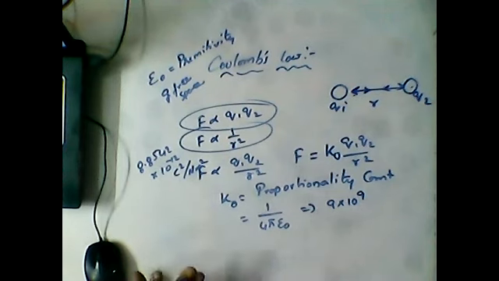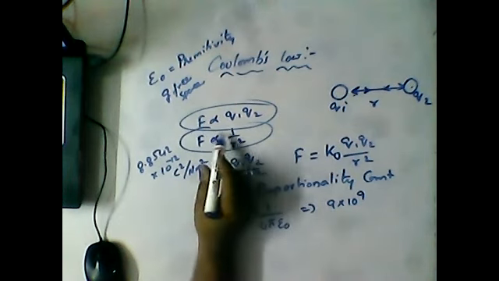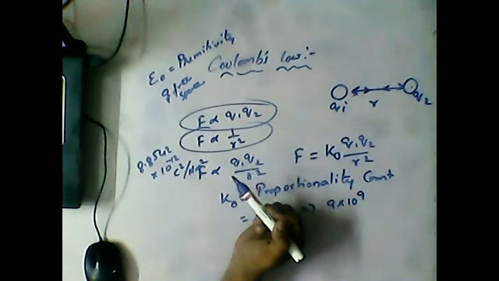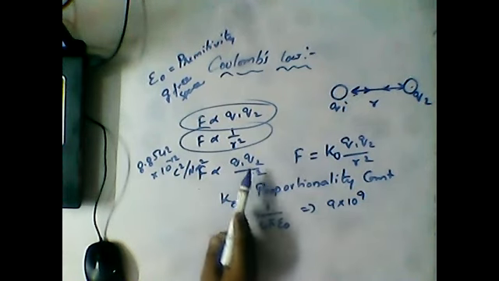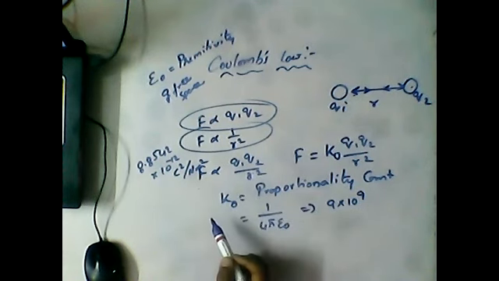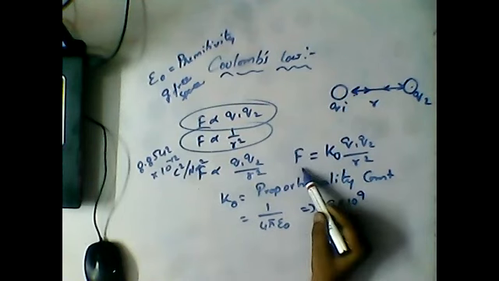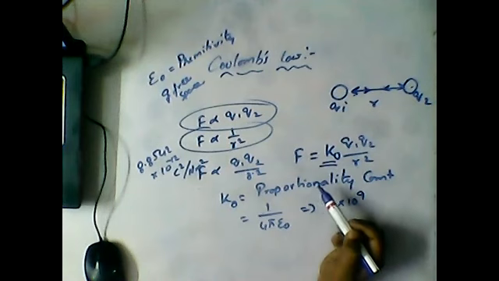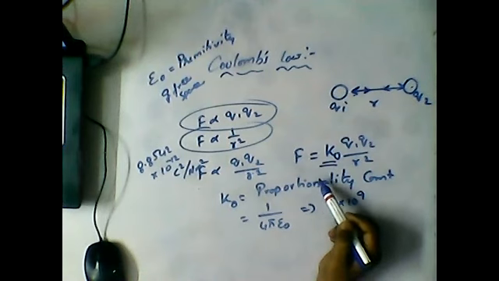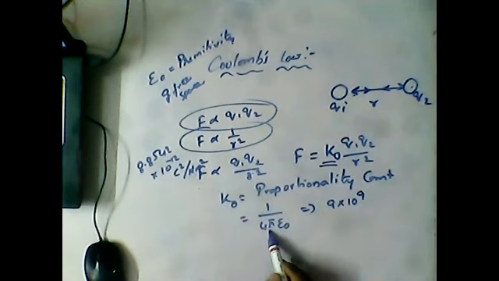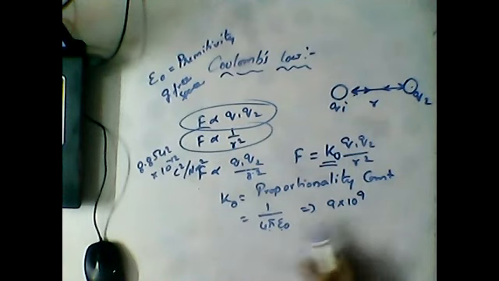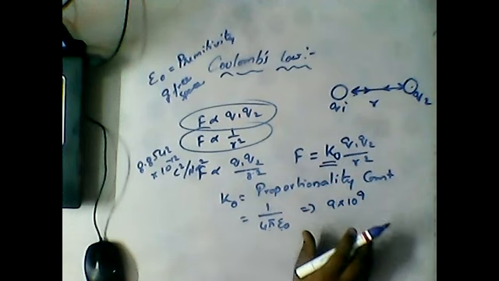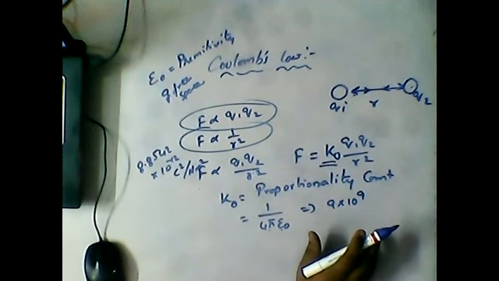Our point here, what is the point guys? Force is directly proportional to q1 q2. Force is also inversely proportional to the square of the distance between them. From that, F is directly proportional to q1 q2 by r square. So the proportionality is replaced with a value called k naught, and its value is equal to how much guys? 1 by 4 pi epsilon naught, and its value is equal to 9 into 10 power 9. So this is what we discussed.